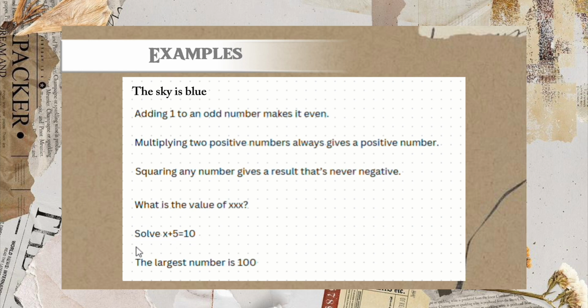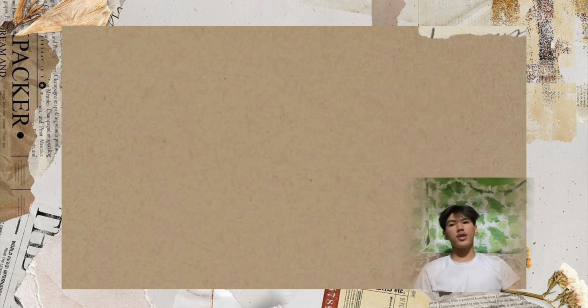Solve x plus 5 equals 10 is not a proposition. This is an instruction rather than a statement that can be verified as true or false. It is a command, and commands are not propositions as they don't have a truth value. The largest number is 100. It is a proposition because it is a statement that can be verified as true or false. It is false because there is no largest number in mathematics, as numbers extend infinitely, so this statement is false.